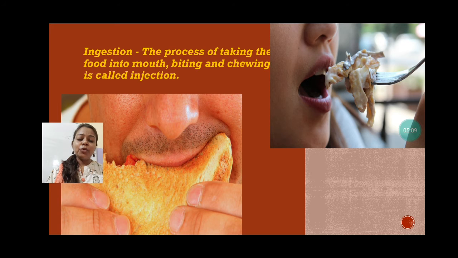And after that we start biting and chewing. Simply, ingestion is a process in which we take the food into our mouth, and after that we bite and chew. So ingestion is the process of taking the food material into our mouth.